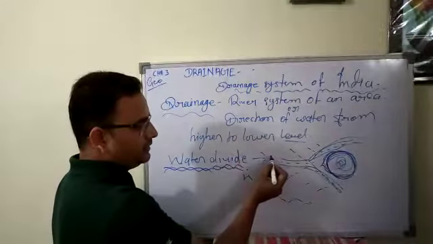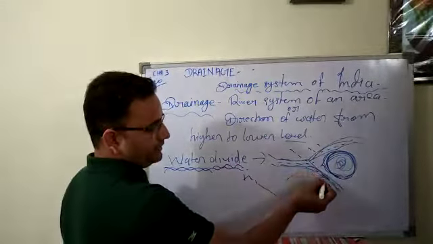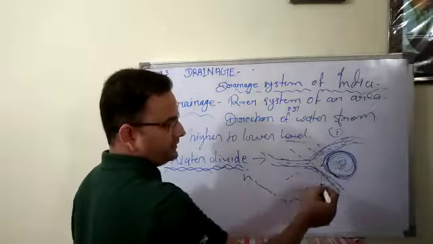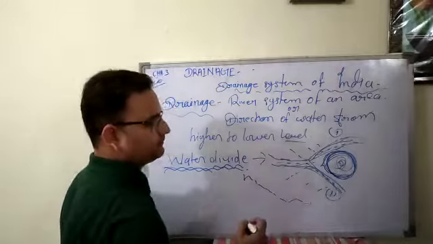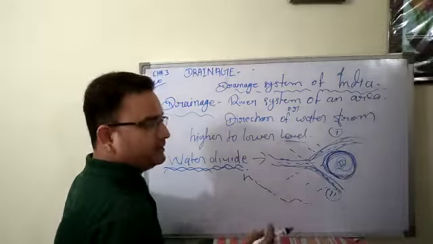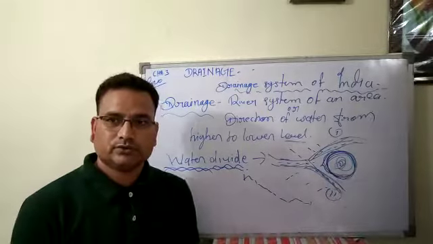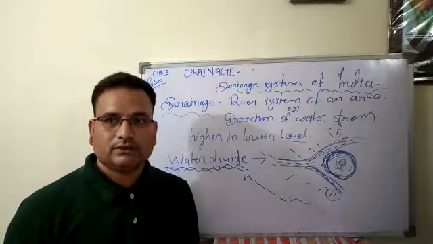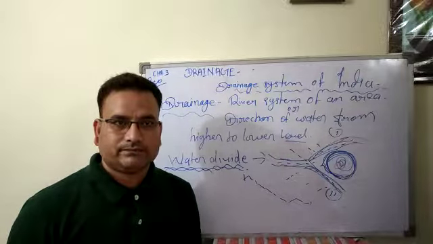You can see the rivers are divided here into two parts, one from here and second here. So when any elevated area divides water into two drainage basins, that is called a water divide.